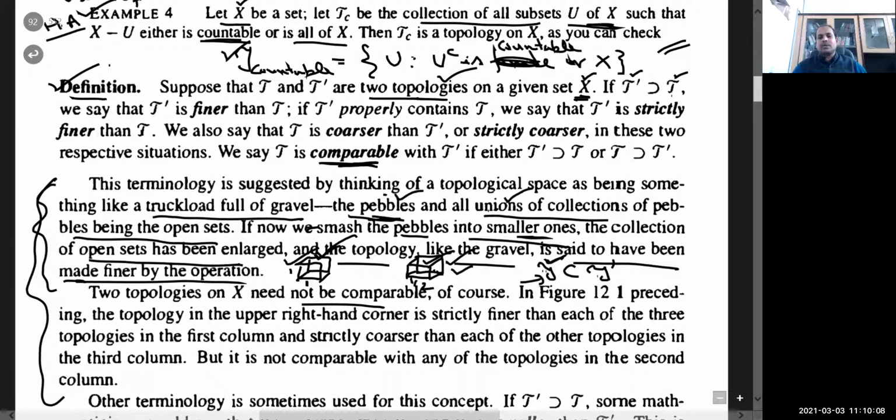And in case T is contained in T dash, then T dash is said to be finer and T is said to be coarser. We are going to follow this notation. In some books, you will find that someone is also using weak and strong topology, etc.